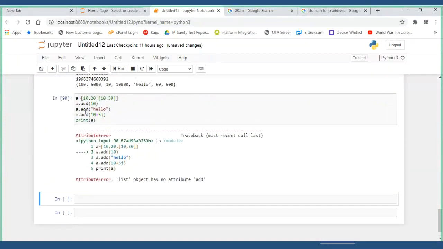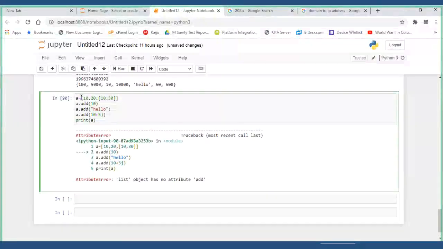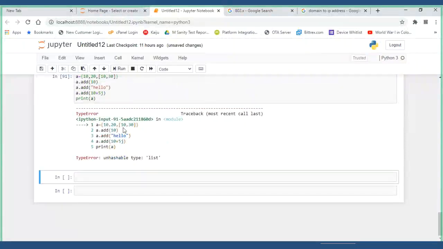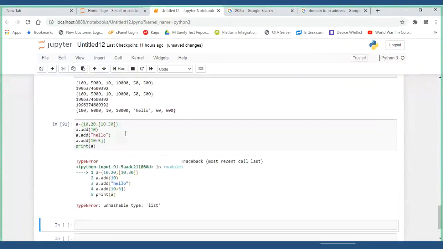Which one? Let me check. We cannot add a list of elements, I think. Let me check whether it is first of all possible or not. Yeah, you cannot have a list or other things in that.